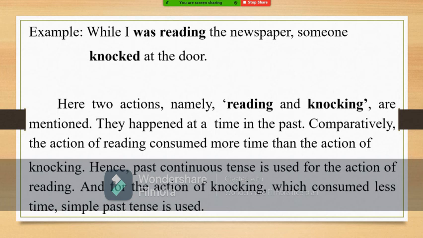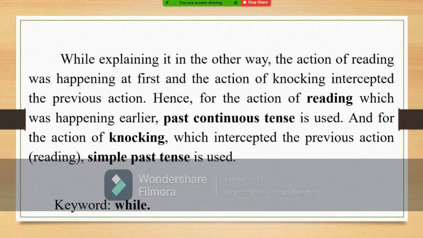It is one way of explaining the tense. While explaining it in another way, the action of reading was happening at first. It started earlier and it was happening. And the action of knocking intercepted the previous action, that is reading. The action of reading is the previous action. So, someone knocking at the door intercepted the previous action of reading. Hence, for the action of reading, which was happening earlier, past continuous tense is used. And for the action of knocking, which intercepted the previous action, simple past tense is used.